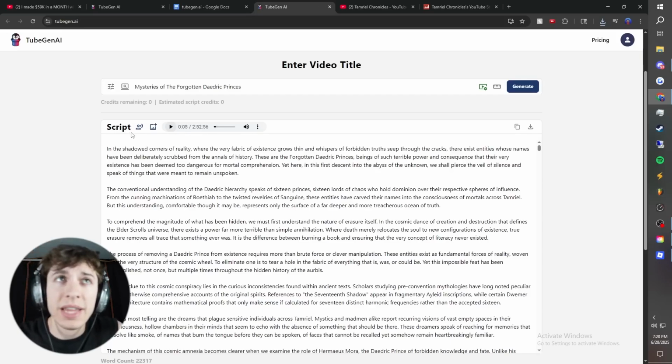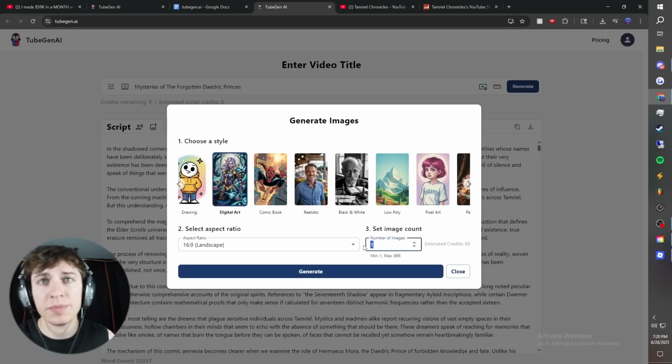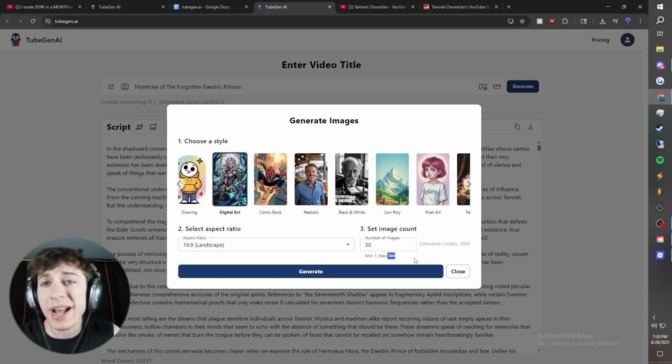Now we're still not done, we have the next step. Now we have Generate Images. Let's go for this digital art style, because you know it's a video game, and we want to have an image every 6 minutes or so in the video. That's going to be around 30 images, so let's just type in 30 here, and I can do even maximum 866 if I wanted one per sentence.